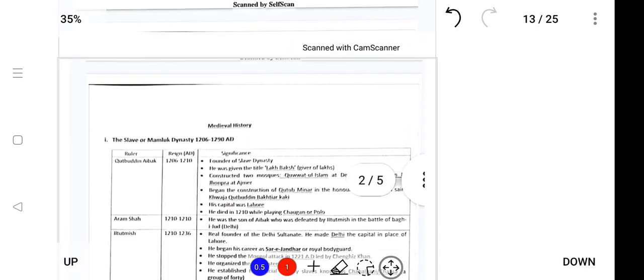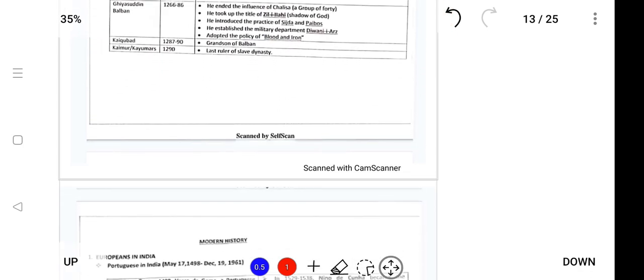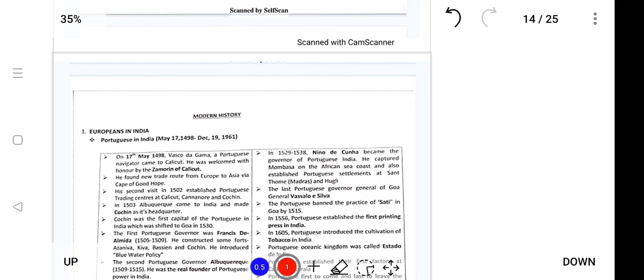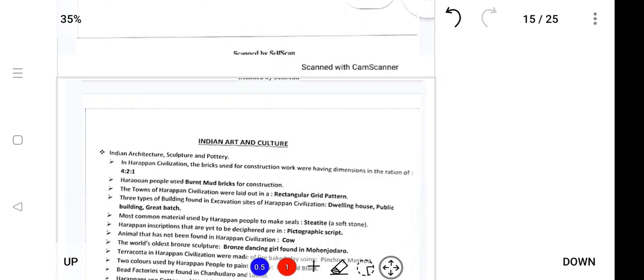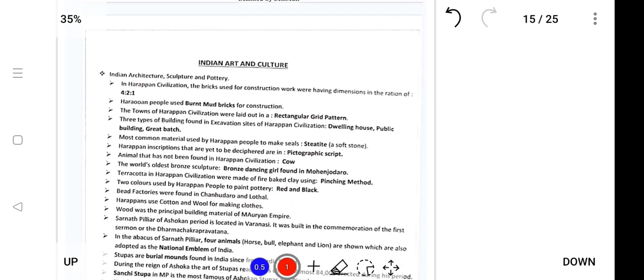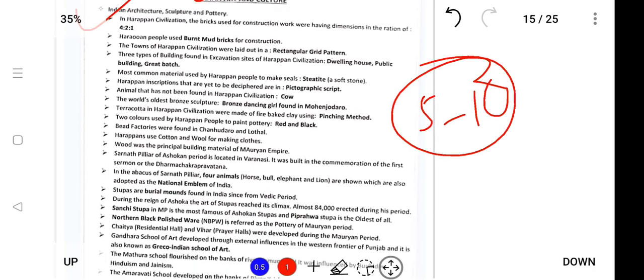Next is medieval history. Medieval history will be provided point wise as well. Next is modern history. Modern history will be provided from NCERT as well as Spectrum notes, so you will not miss out much on modern history. Next is art and culture. Many aspirants tend to ignore this portion, where questions worth 5 to 10 marks will be asked from art and culture. So kindly go through this, and the material will also be provided for art and culture.